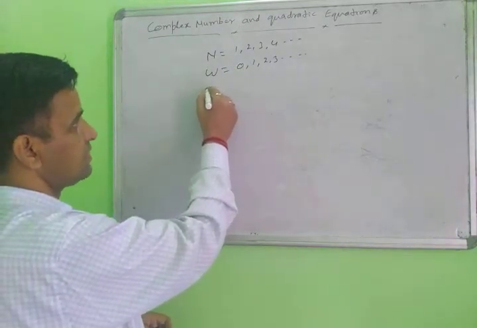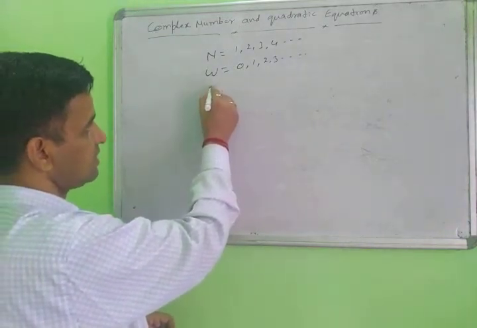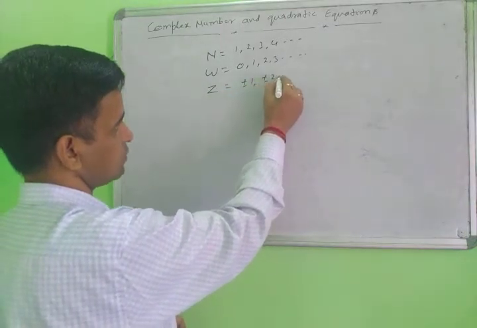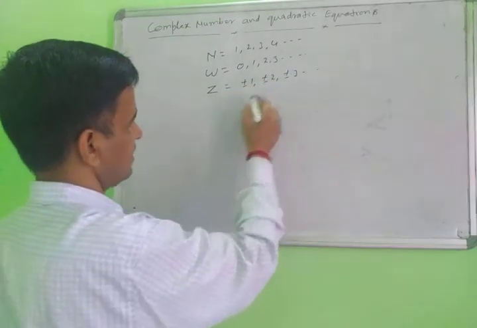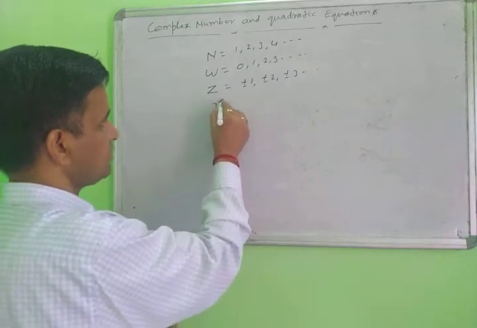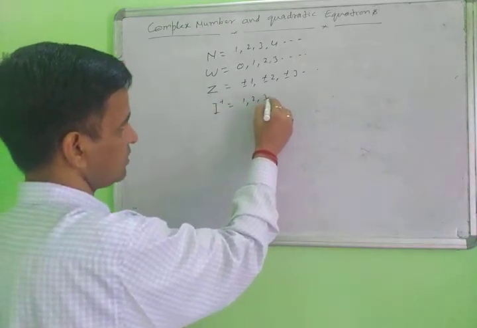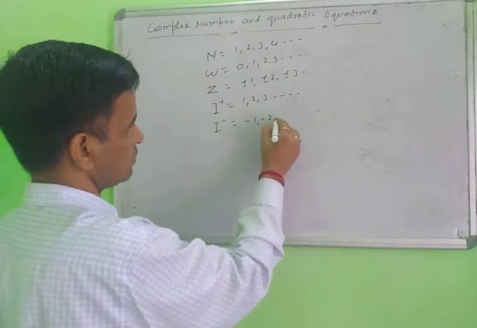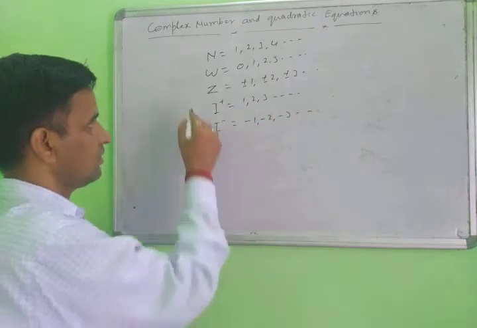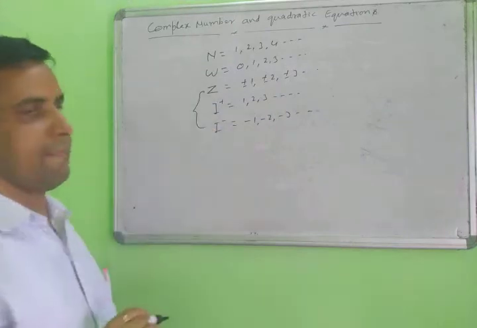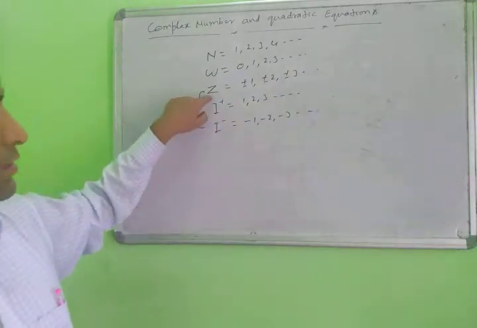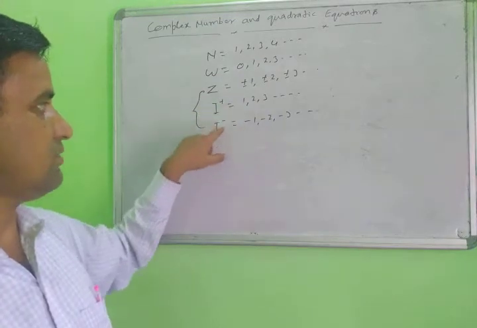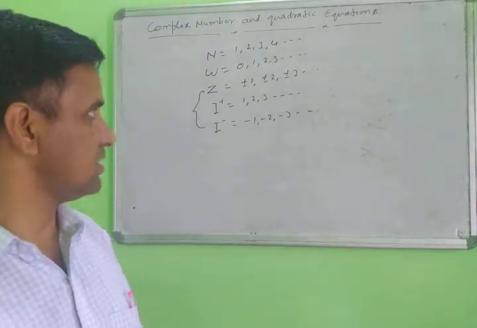After that come integers. Integers are represented by Z, meaning plus minus 1, plus minus 2, plus minus 3, and so on. If positive, you can write 1, 2, 3, and if negative, minus 1, minus 2, minus 3. All of these are integers. Combined form is Z; separately, Z plus means positive integers and Z minus means negative integers.